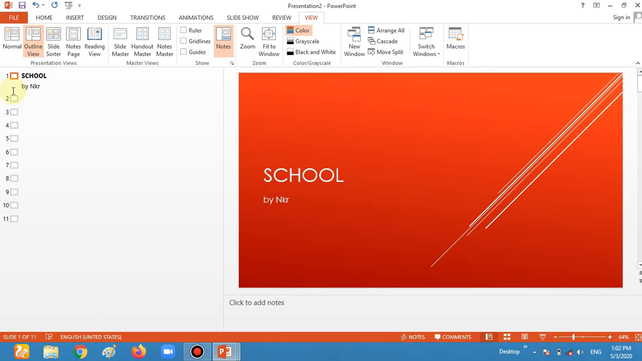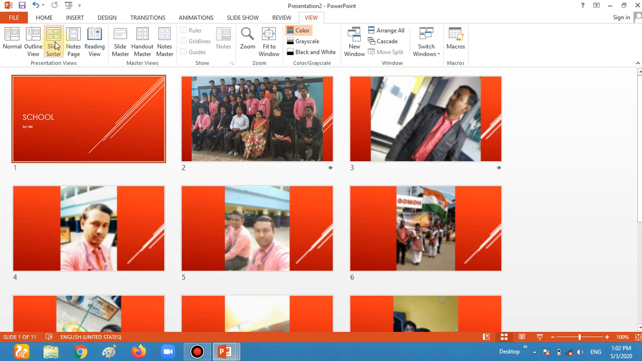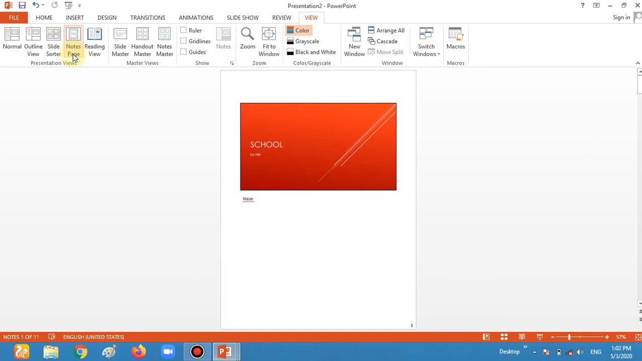Okay. You see the slides are too small, and we can give any type of notes for this one. For example, I write the name Nitish for this one. So this is the way we can use the slides, or give a name to the slide. Slide sorter view, we can see all the slides on the same page. Okay. Notes page, there is a notes page view.